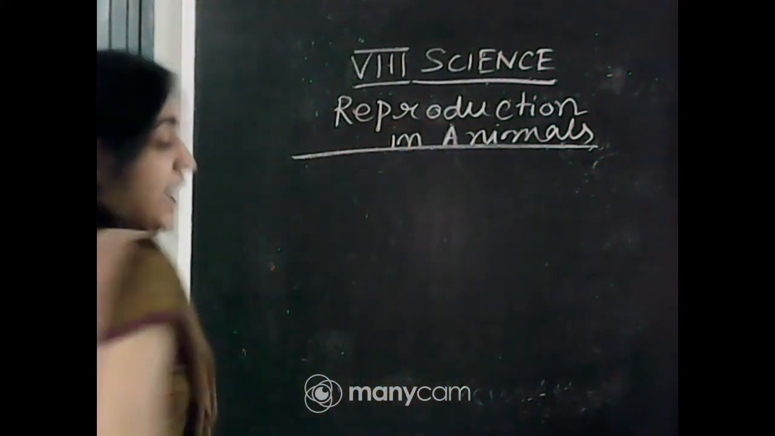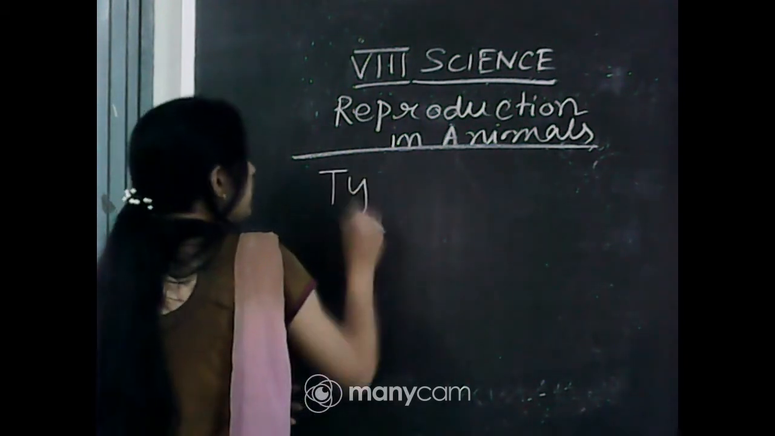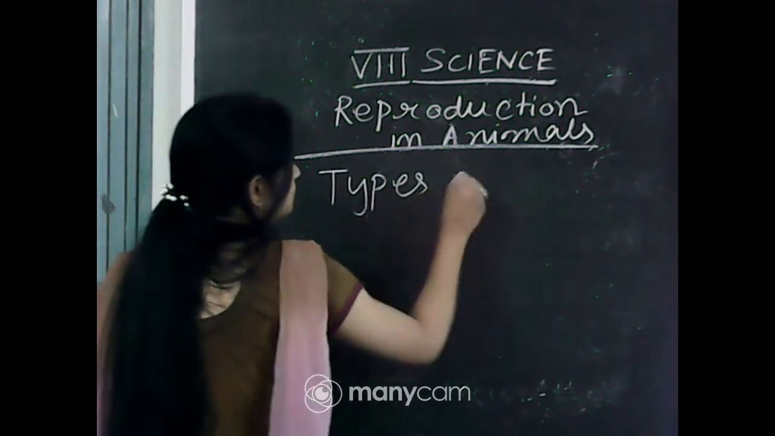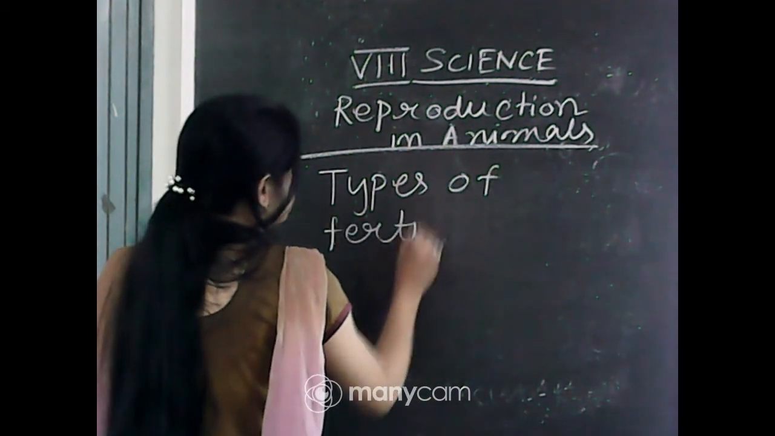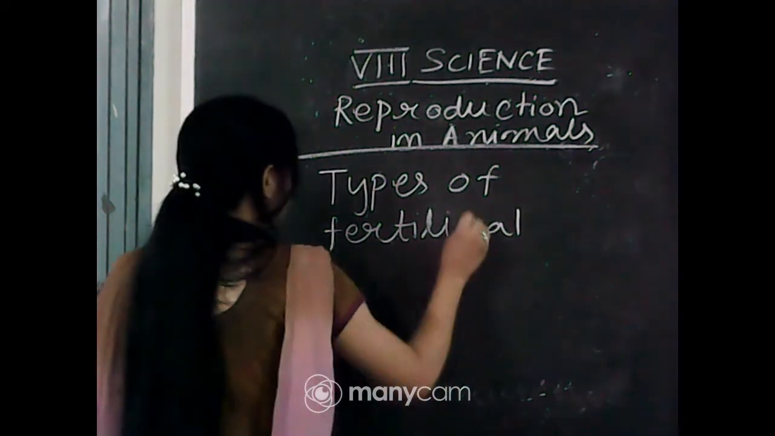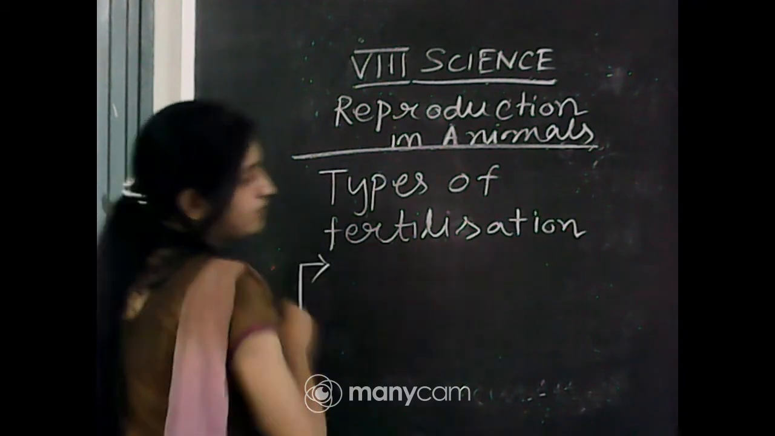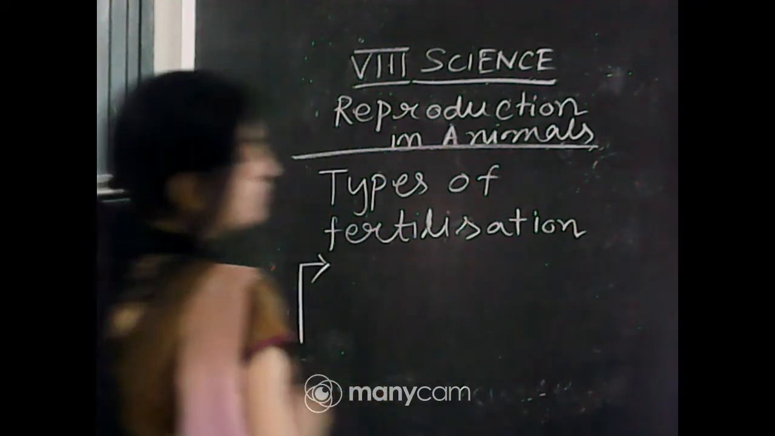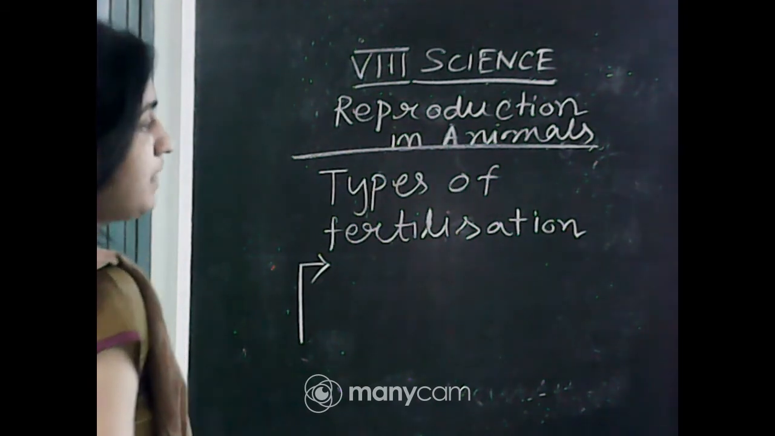So the types of fertilization: two types. Internal fertilization. I will discuss the chapter question in my offline video.